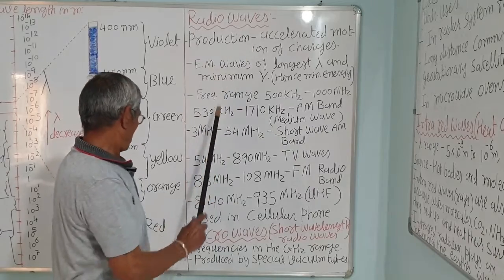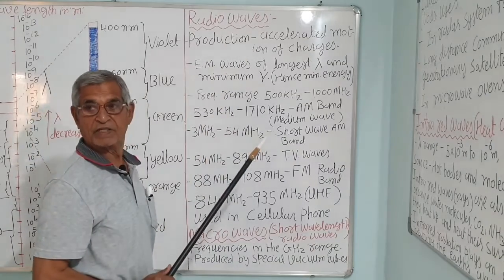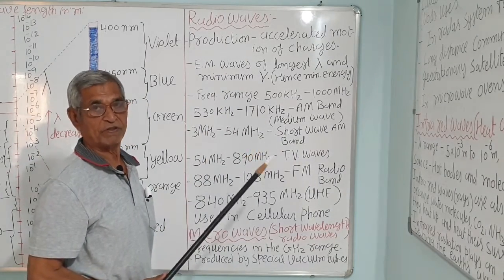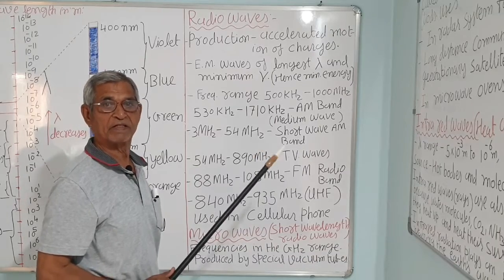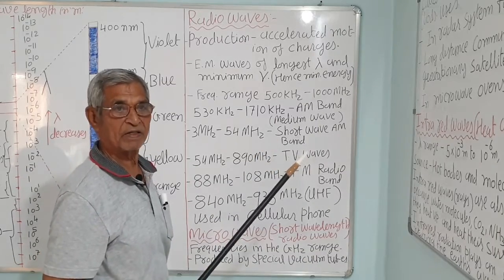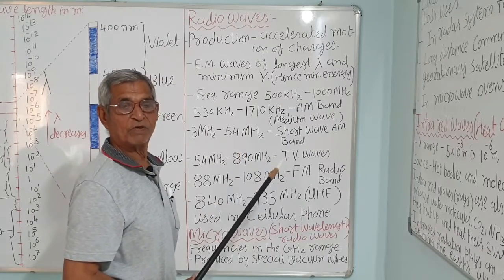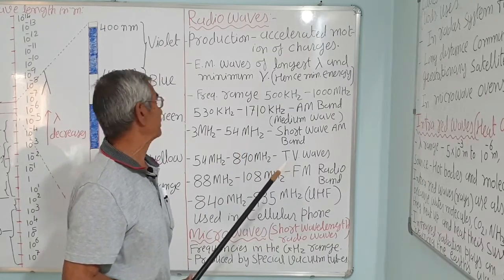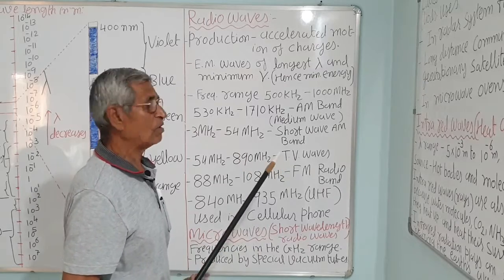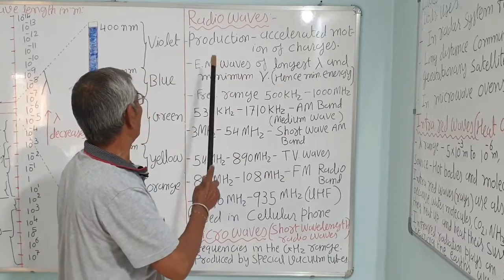Remember one more thing: all waves exhibit the properties of waves, that is reflection, refraction, diffraction, interference, scattering, polarization, etc. They all move with the same velocity in free space. These are two common properties for all waves.